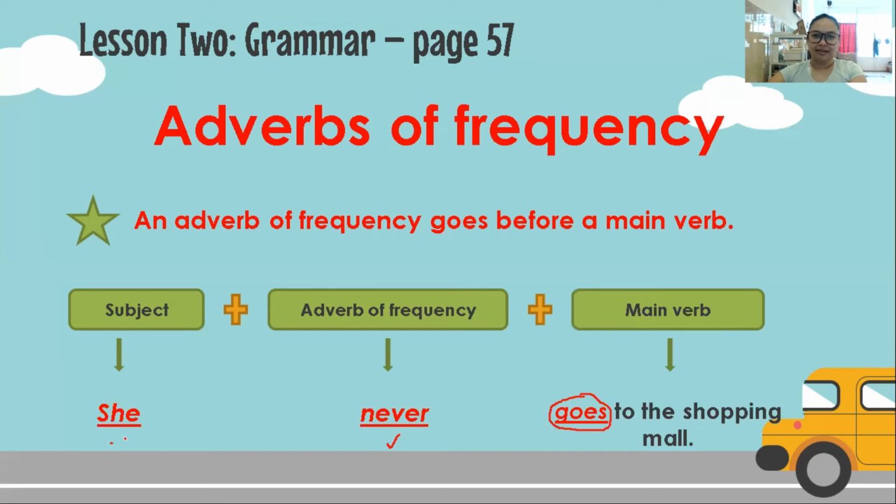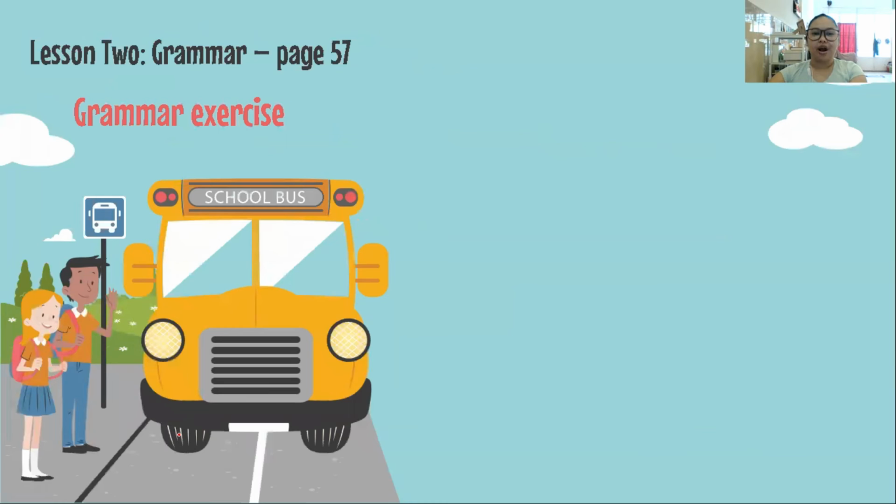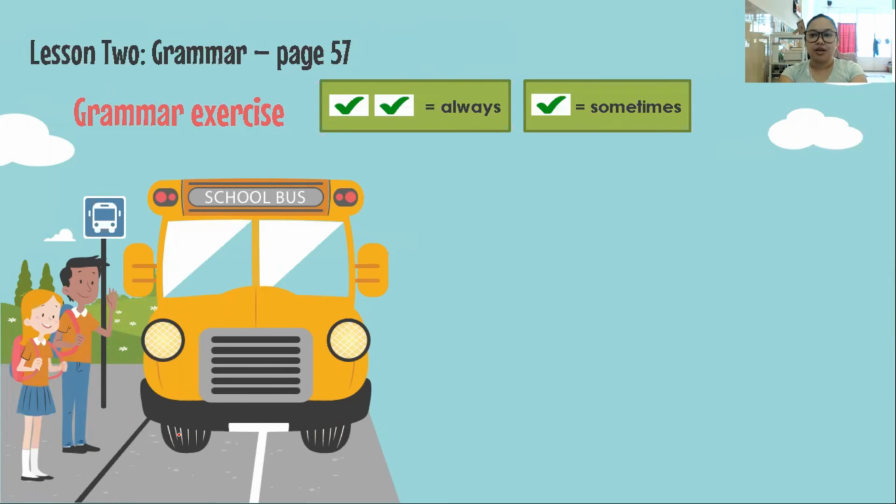She. All right. Good. Now, let's try the grammar exercise on your student book. This is exercise number 3, read and circle. If you see 2 checks, that means it's always. If you see 1 check, that's sometimes.